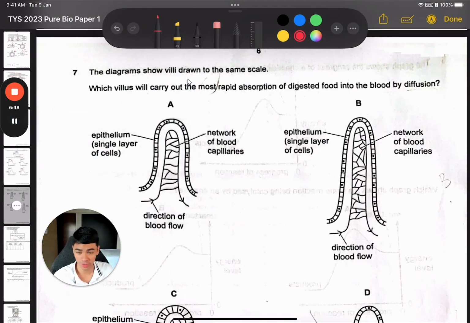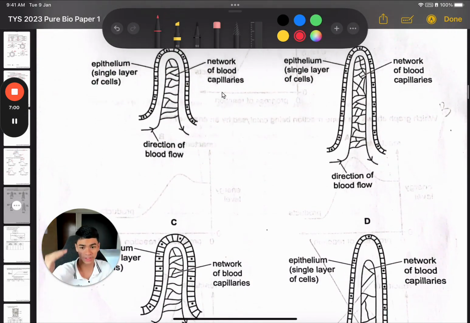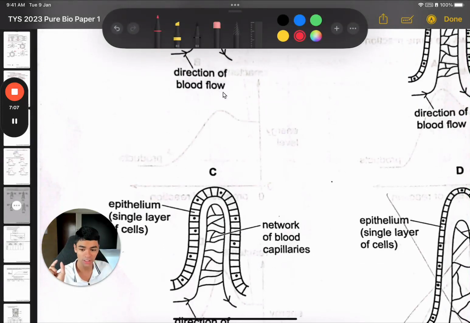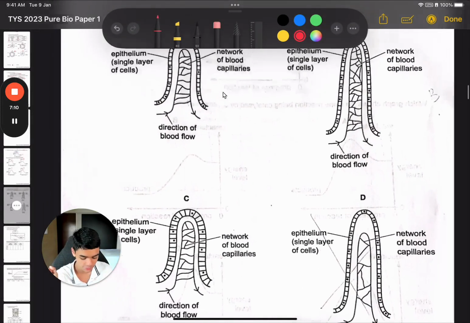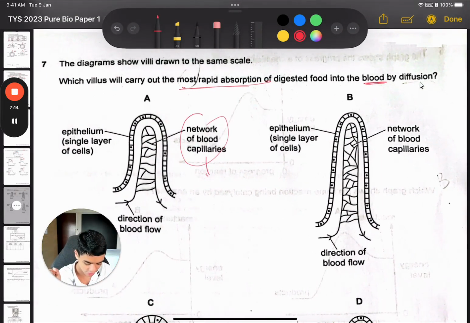Question 7, which villus here will give you the most rapid absorption of digested food substances into the blood by diffusion? So if you compare all these options, the only difference is how long the villus is, and looking at the blood capillaries, how branched they are. Option C is special because for some reason the cells look thicker. We'll discuss all these things. So firstly, branching: the more branched it is, the more surface area to volume ratio you get, and that increases the rate of diffusion.